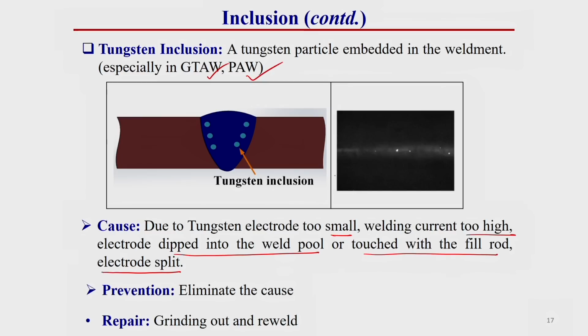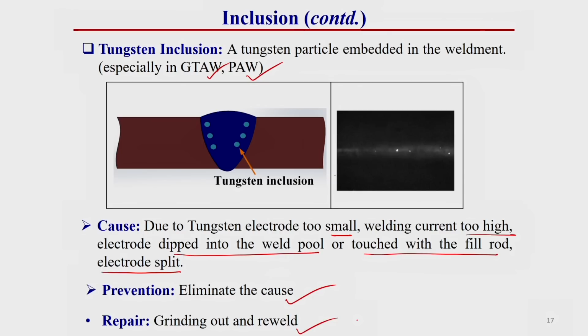So how can we prevent this? We have to eliminate the cause. That means we should use the proper size of tungsten electrode, use a reasonable current, and not touch the electrode with the molten pool. Whatever the root cause, we have to eliminate that. If tungsten inclusion has already occurred, then we have to remove this tungsten by gouging or grinding operation and re-weld this zone.